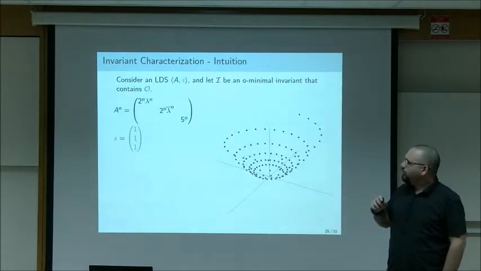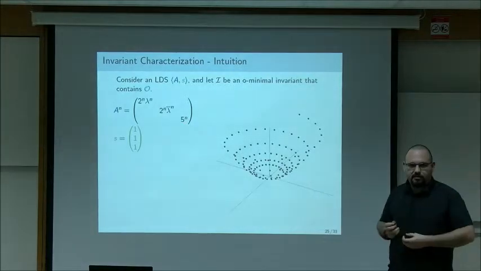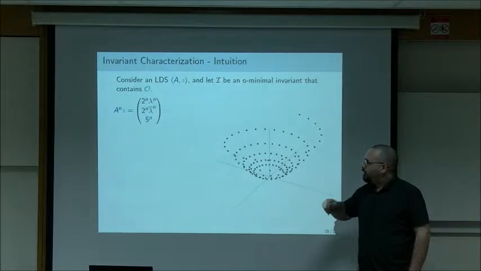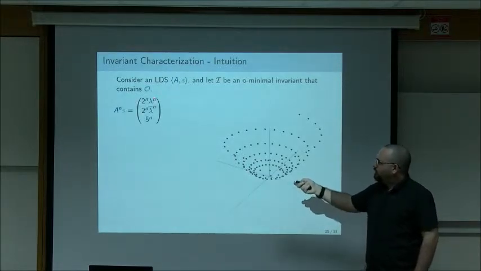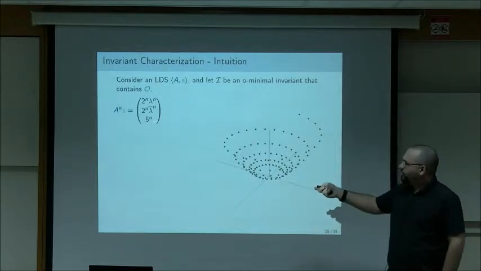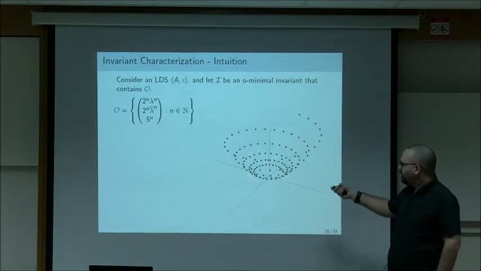And when we take the nth power of A, we simply get the nth power of the diagonal, which is why we use the diagonal form. It's easier to reason about powers. And then we multiply this by S, and we get the following vector: 2 to the n lambda to the n, 2 to the n lambda conjugate to the n, and 5 to the n. So all points in the orbit are of this form, which means that the orbit is simply the set of these points. So all the points here are of this form.